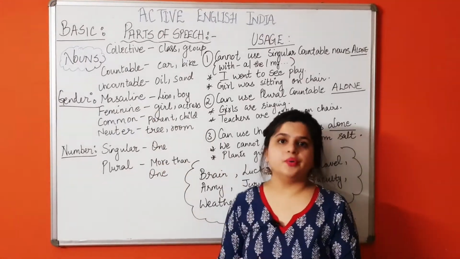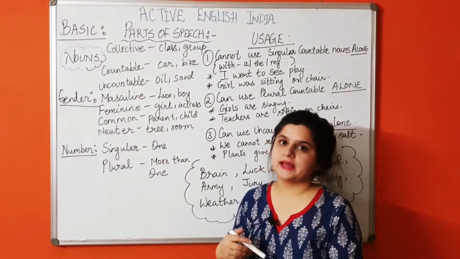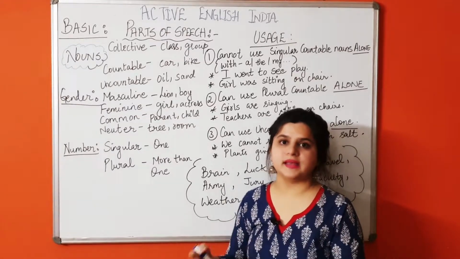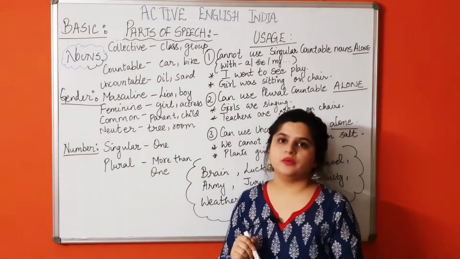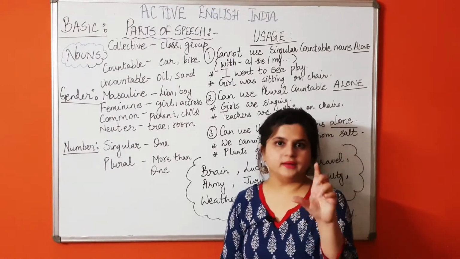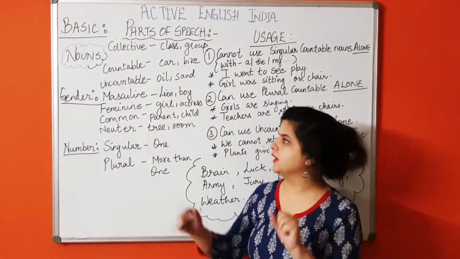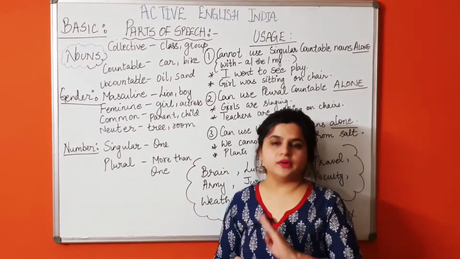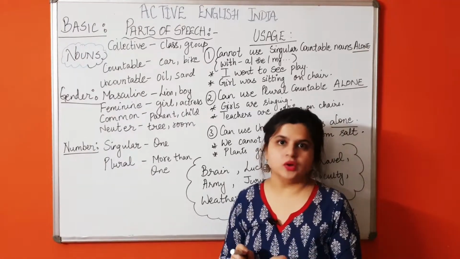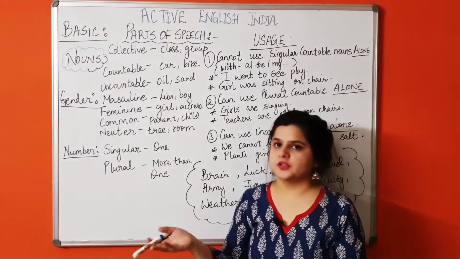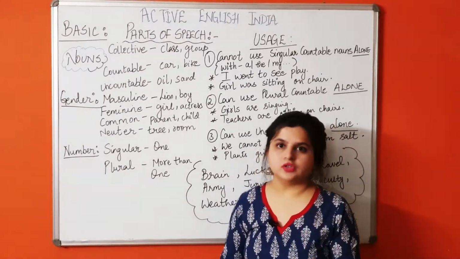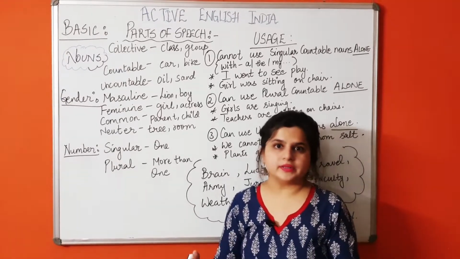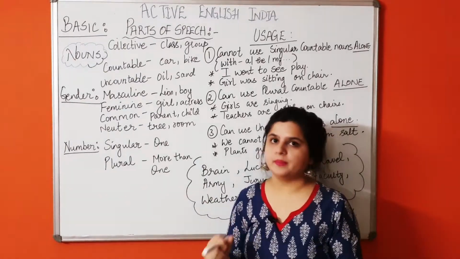Feminine nouns refer to the female of any species. For example, lioness, actress, women, girl, etc. Common noun refers to either kind of a noun. For example, parent, child. It could refer to anyone. It could refer to male as well as female. For example, my parents, you can correspond to your father or your mother, or child. I have a child. Child could be male and female also. Neighbors, neighbor could be male or female also.